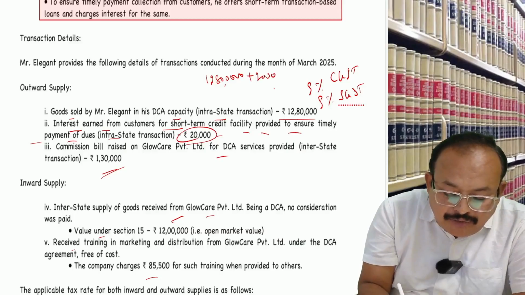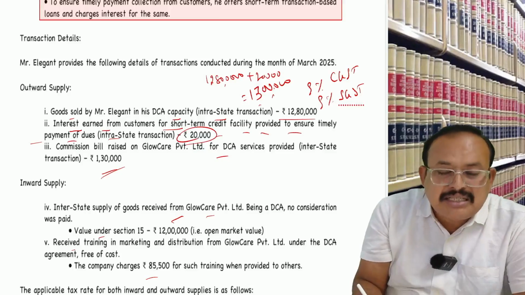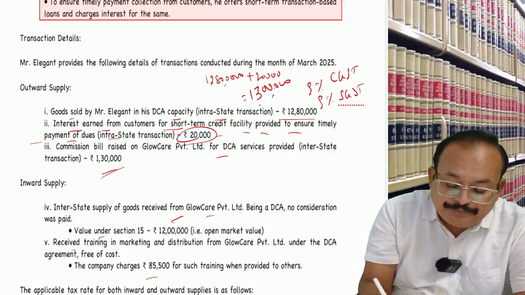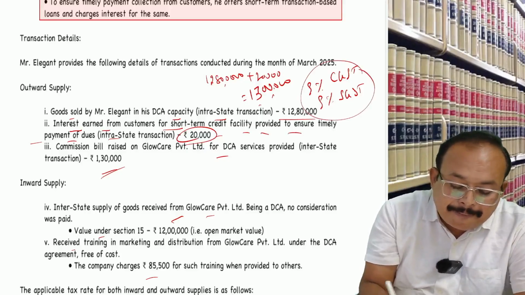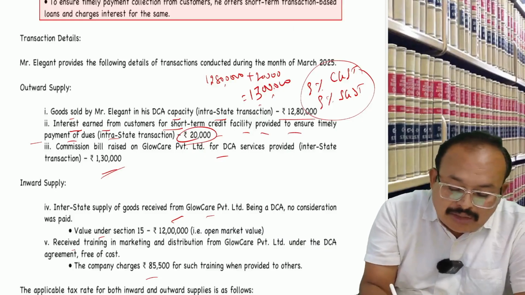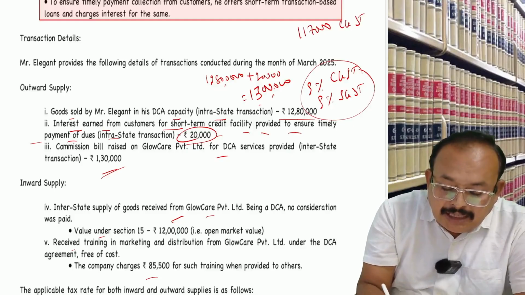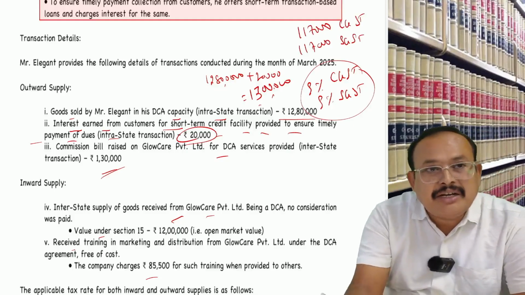Together the value of supply is 13 lakhs. Composite supply, you take 13 lakhs. 13 lakhs at CGST 9%, how much comes here? CGST 1,17,000 and SGST 1,17,000. Any difficulty?